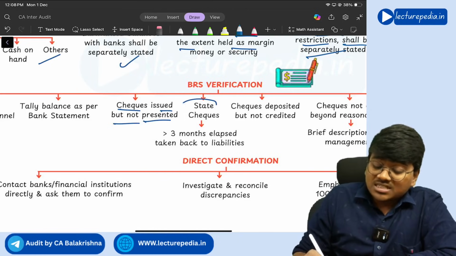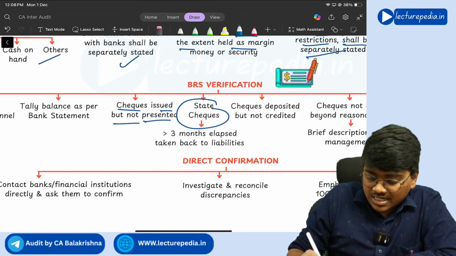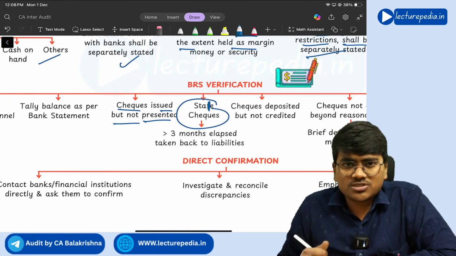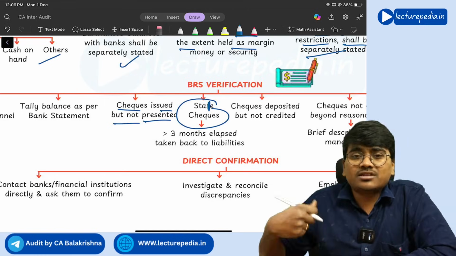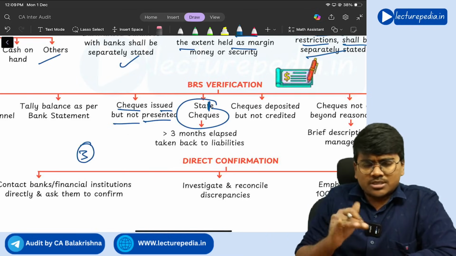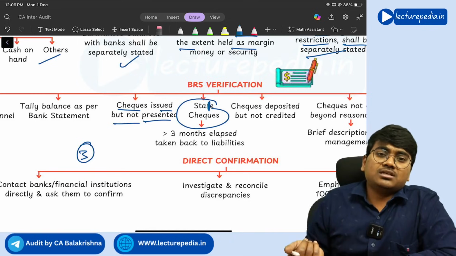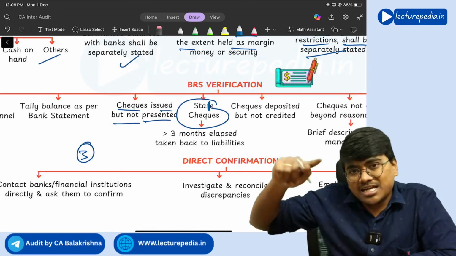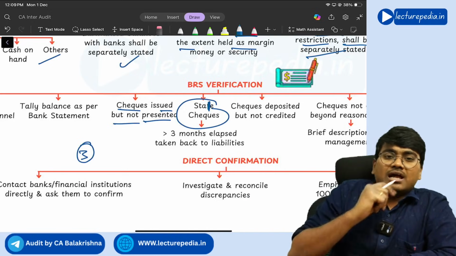And in case of stale checks, stale. Stale checks means the duration for the check has completed. Generally each check will be valid for a period of 3 months or 90 days. So after that duration of check has been completed, you need to again bring back that amount to the liabilities.